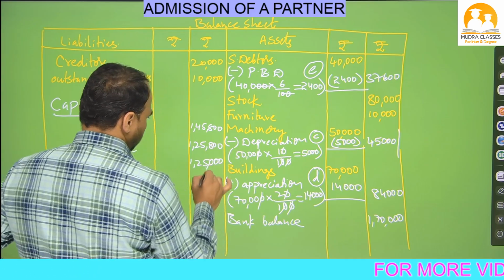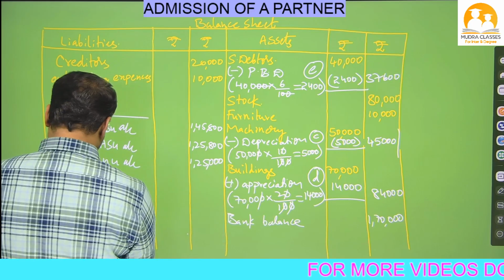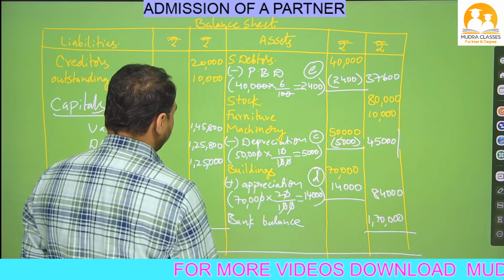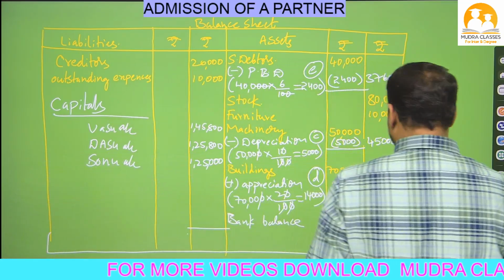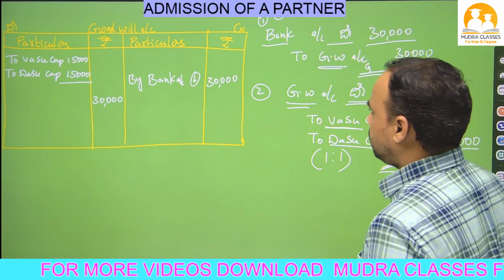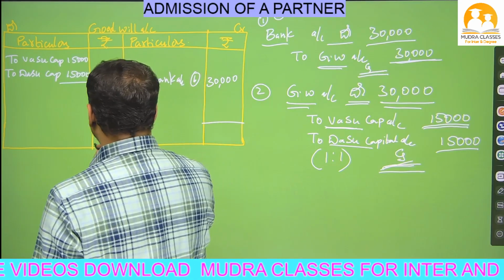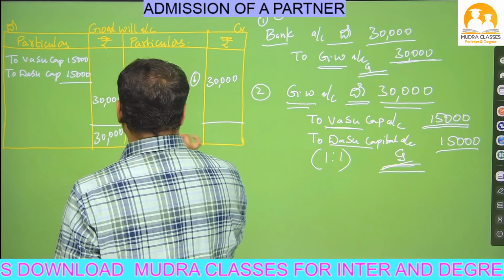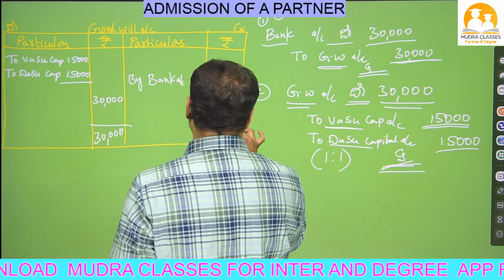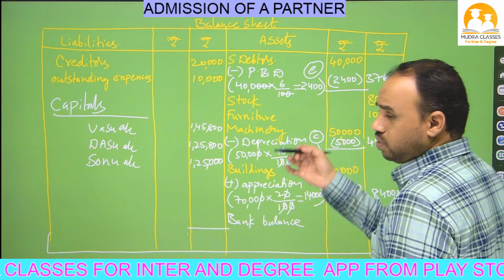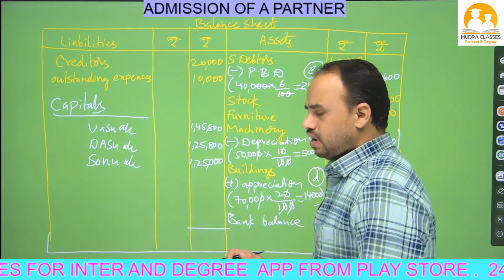Okay, so now all items are completed, Nana. Now you have to do the total of asset side and liability side. If you get the same answer, that is correct. If you do not get the same answer, that is wrong. The goodwill account will close automatically, Nana. Both sides we got 30,000, so the goodwill account will close automatically. Now finally do the total of asset side and liability side, and we will get the same answer.